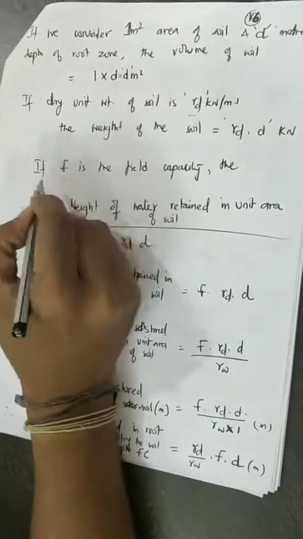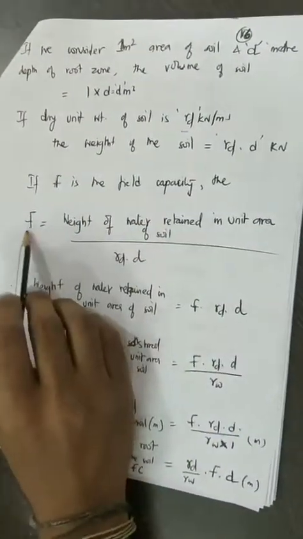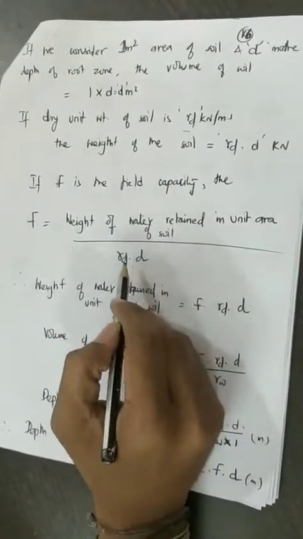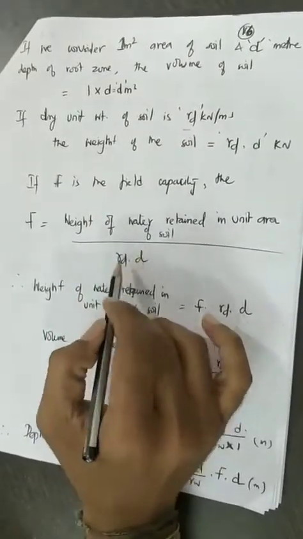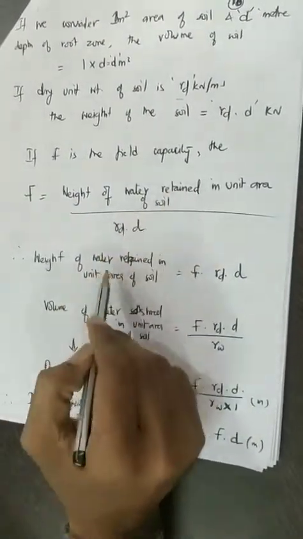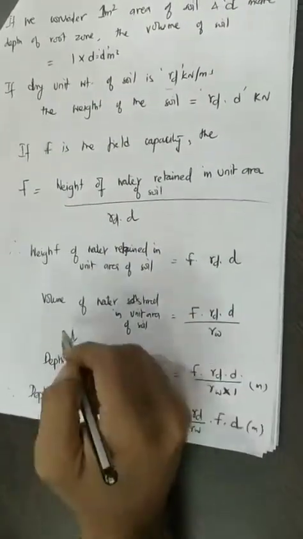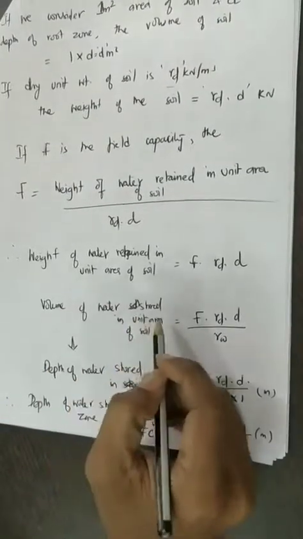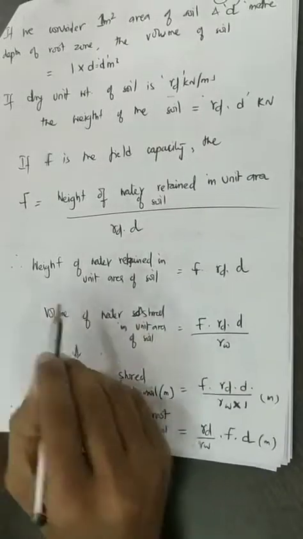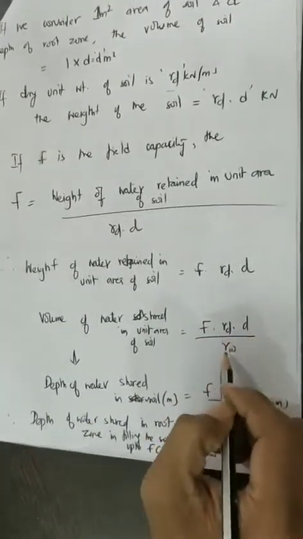So if F is the field capacity, then according to definition, F is equal to weight of the water retained in the unit area of soil divided by what? Weight of the dry soil, that is nothing but gamma d into d. So therefore the weight of the water retained in the unit area of soil is equal to F into gamma d into d. So the volume of the water stored in unit area of the soil is nothing but F into gamma d into d divided by gamma w.